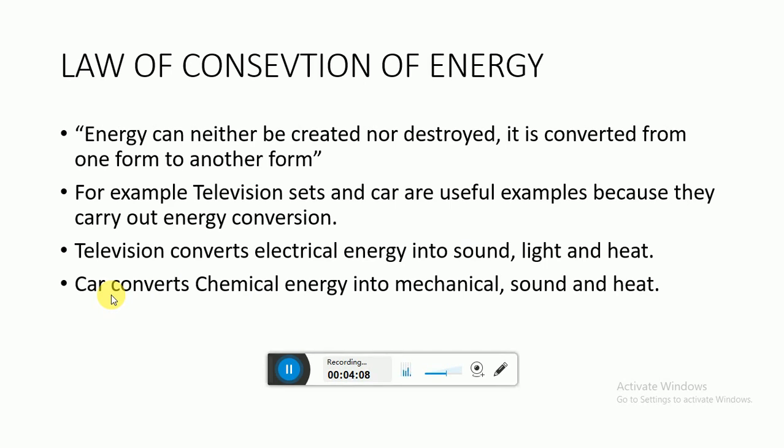Now come to the second example, where a car converts chemical energy into mechanical energy, sound energy and heat energy. We use petrol in a car, and that petrol has chemical energy, which is converted into mechanical energy. Mechanical energy means kinetic energy, because the car moves; another word you can say is movement energy. Along with that there is sound and heat as well, which is actually the loss in this case.